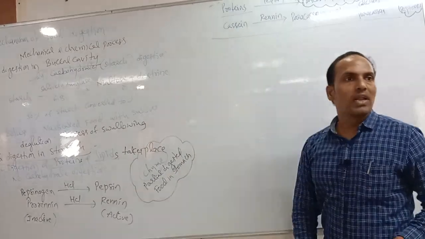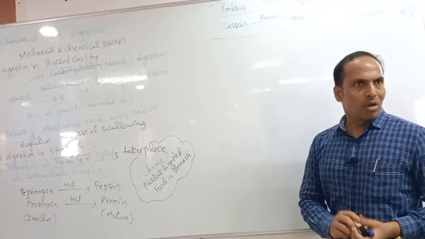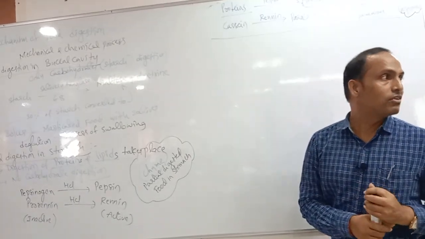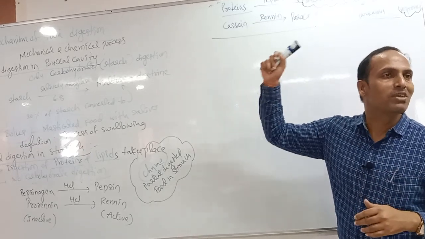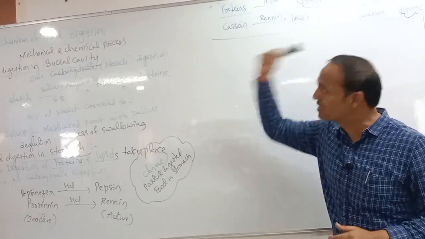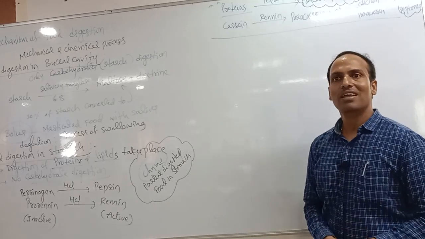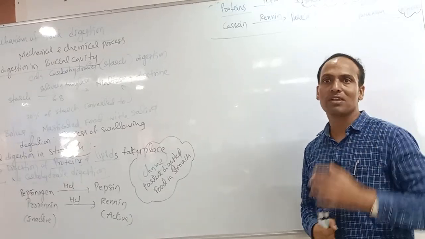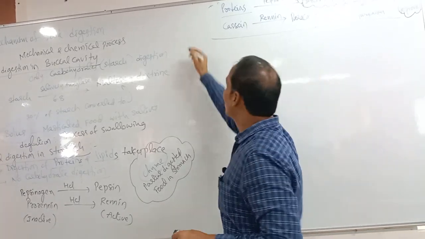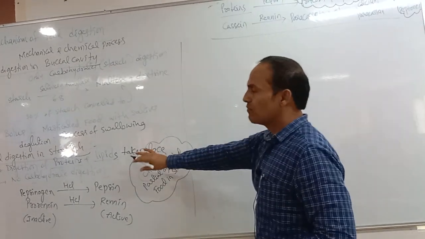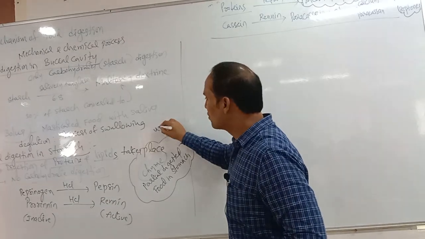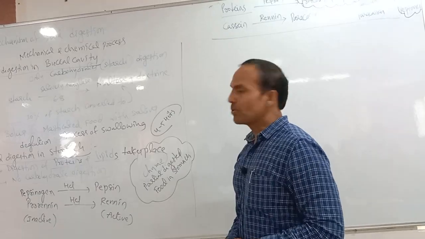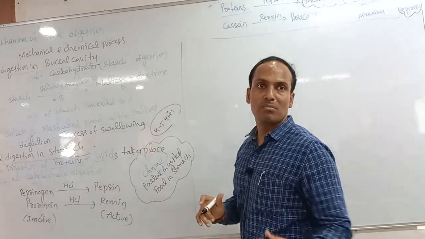Okay, students, totally, our stomach reactions are going on under which pH? 1.8 pH. Pepsin can work at 1.8 pH. Renin can also work at 1.5 to 1.8 pH. This is very important. Clear? Okay, then after the completion of food digestion in the stomach, 4 to 5 hours, the food is commonly stored in the stomach only.